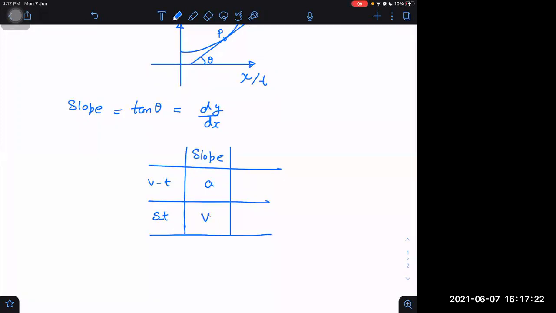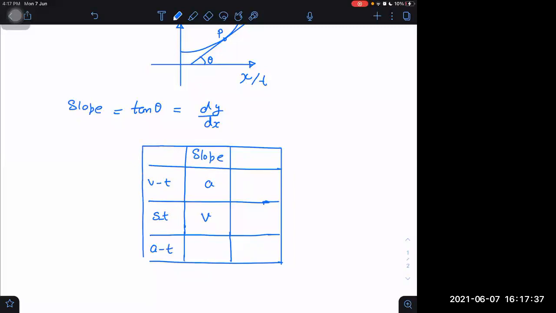What if I change it to an acceleration versus time graph? What would it be then? Not velocity. Rate of change of acceleration with respect to time cannot be velocity.